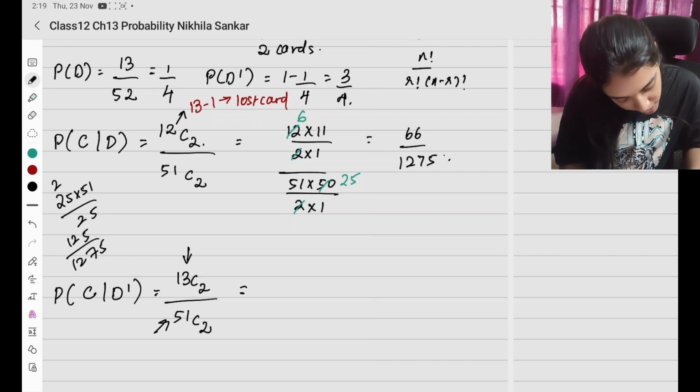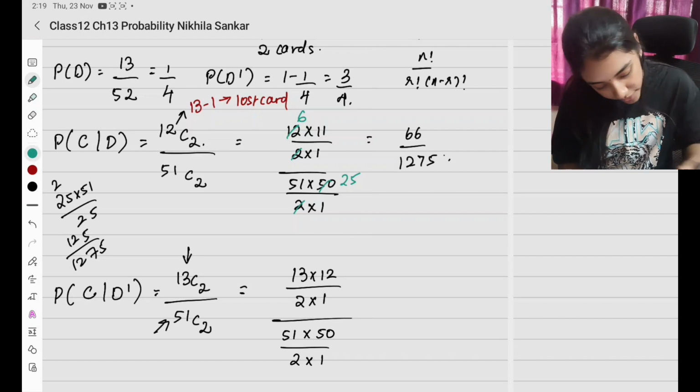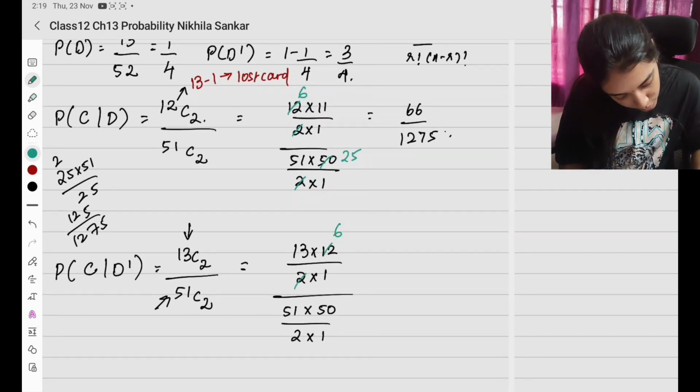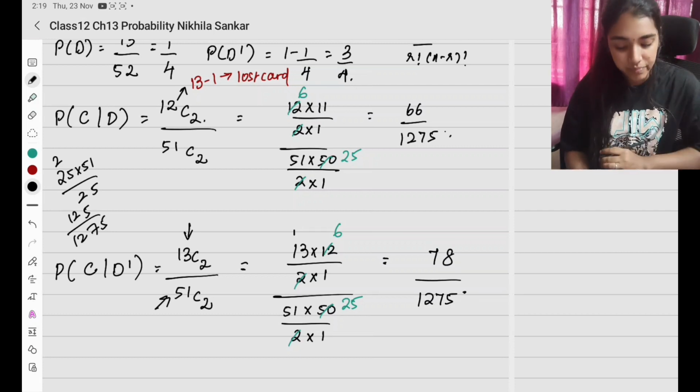So this is going to be 13C2, which is 13 into 12 into 11 factorial, that will go. In the denominator, 51 into 50 divided by 2 into 1. So when I cancel, what do I have? 2 sixes are 2 25 times. So here I have 6 threes are 18, 1 six 1s are 6 7, divided by 1275, that is 78 by 1275.